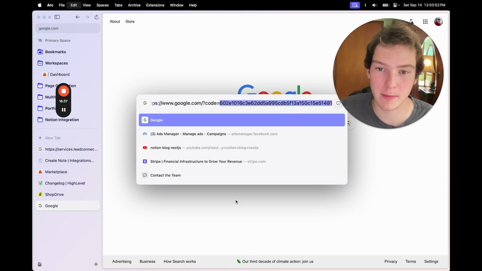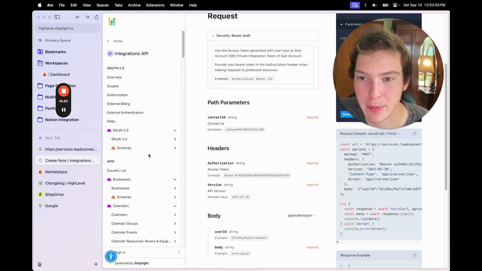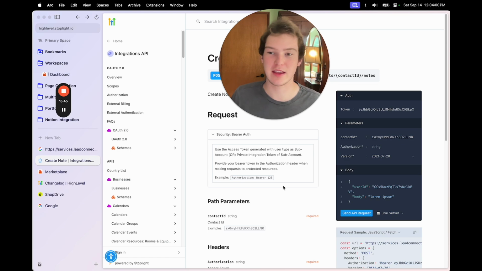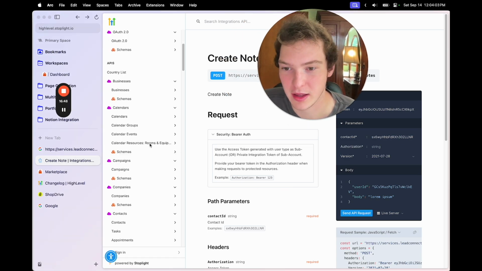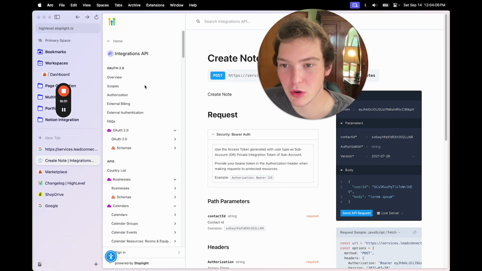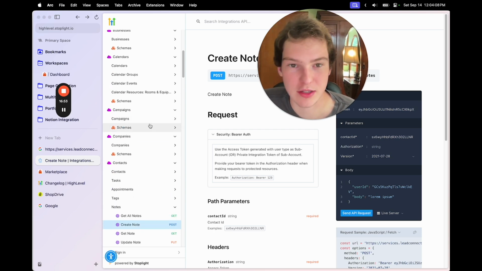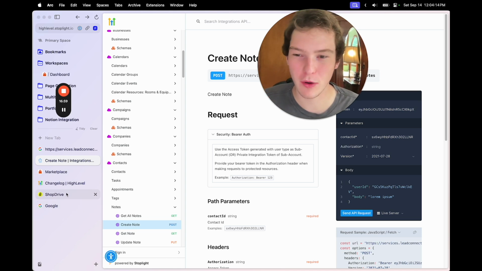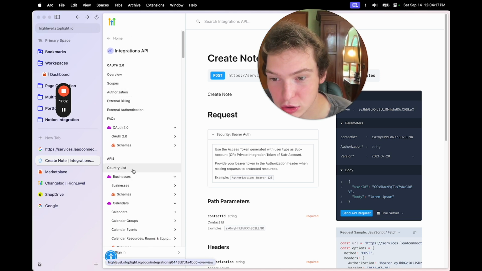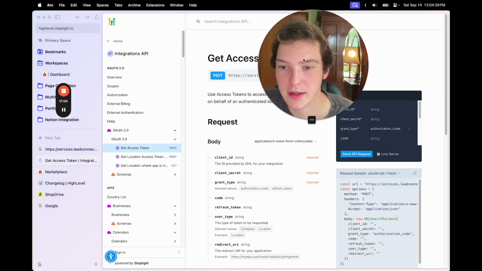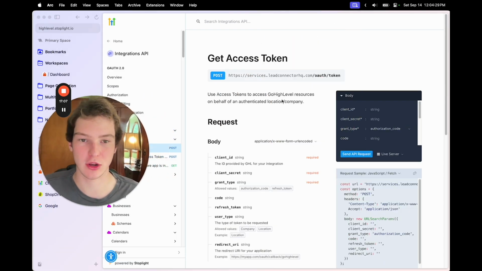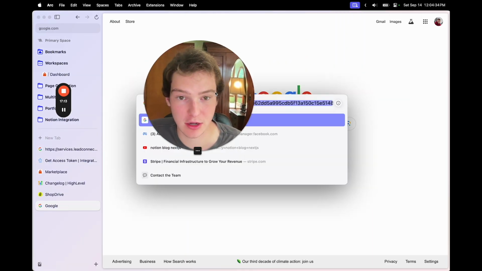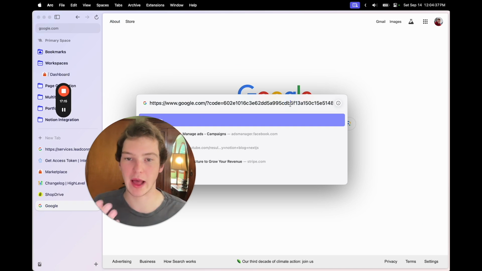So we're going to copy this, and we're going to head back over to the API documentation. The cool thing about this page is they let you test the APIs right on the website. So the first thing we want to do is exchange this code to get our access tokens, okay? Hopefully that makes sense. So we come to OAuth 2.0 and get access token. Essentially what this does is it allows us to turn this code into an access token, which is how we'll access the API.